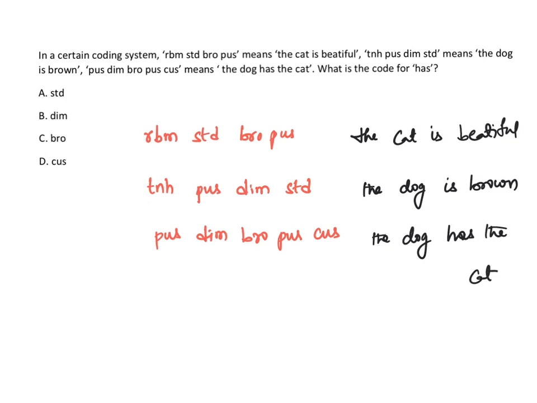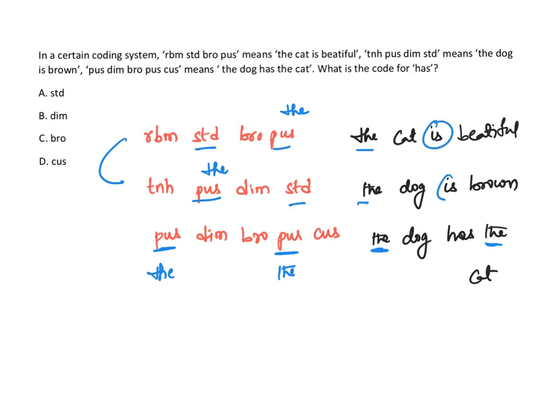So observe the coding here. Here PUS came twice. So the came twice. So PUS means the. Then after, what is common in these two? STD, STD. Other than the, what is common in these two? Is. So STD means is. Then you have dog is common in these two. So you have DIM, that is dog.